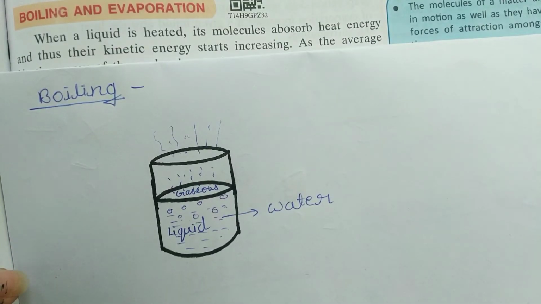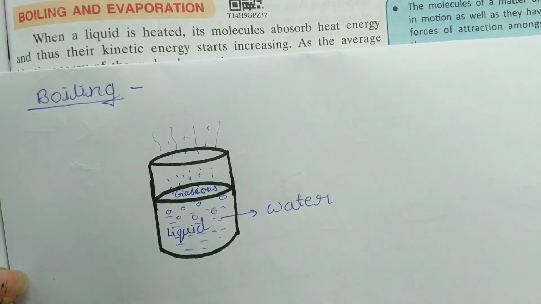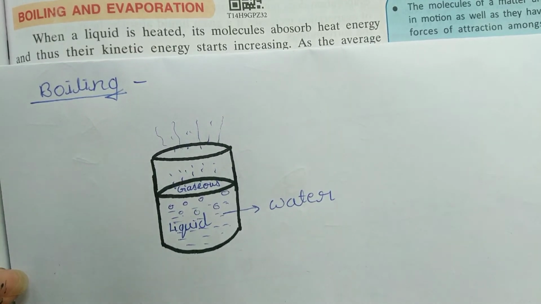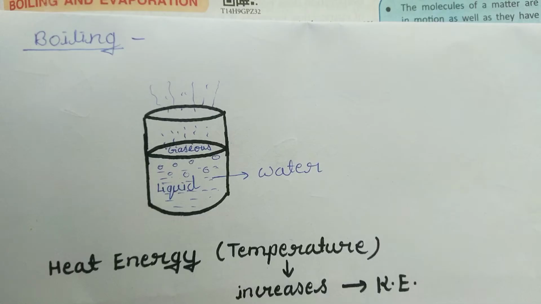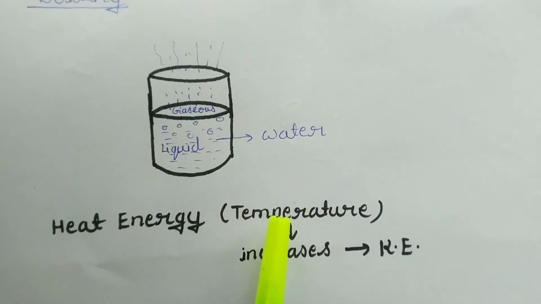Dear children, you must observe the boiling of water. When you heat water, it changes into the gaseous form, that is, it changes into steam. Dear children, how does this change of the liquid state to the gaseous state happen? Let's see. As we provide heat energy to the particles, we increase the temperature.